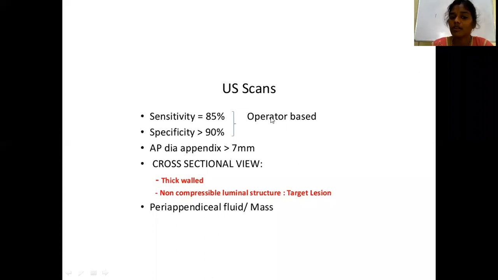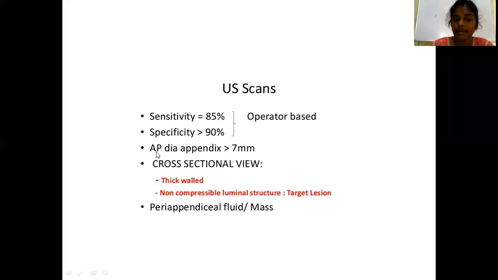However, ultrasound is always operator based. That is, it depends upon the radiologist. The sensitivity is 85% and specificity is more than 90%. What are the findings of acute appendicitis in case of ultrasound?